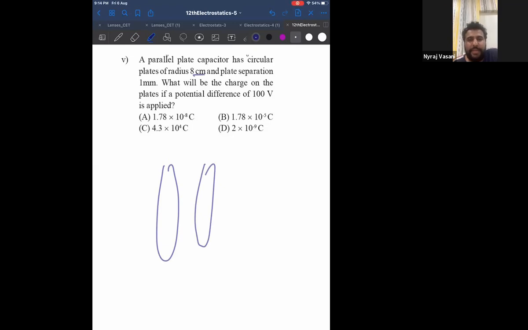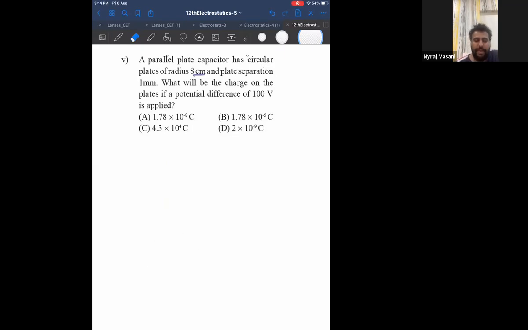Whenever such kind of problems are given, where circular is given, radius is given, can I say we have to find the area only indirectly? And you know how to find the area using the formula pi r square. Therefore, can I say area is given? Not directly, but indirectly. By using the formula pi r square, area is given indirectly.